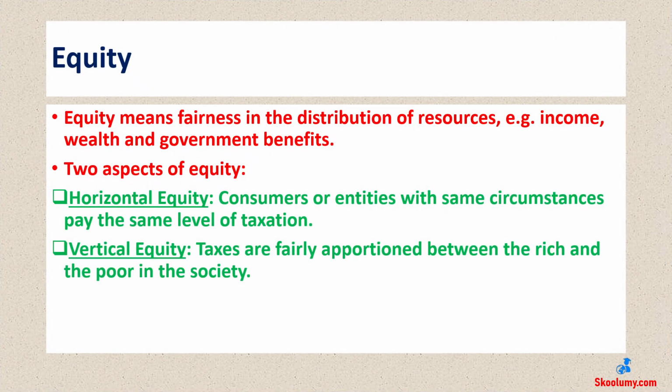Equity means fairness in the distribution of resources among the people. We can talk about equitable distribution of income, wealth, or government benefits. Equity has two aspects, namely horizontal equity and vertical equity. Horizontal equity applies when consumers or entities with the same circumstances pay the same level of taxation. Vertical equity means that taxes are fairly apportioned between the rich and the poor in the society.